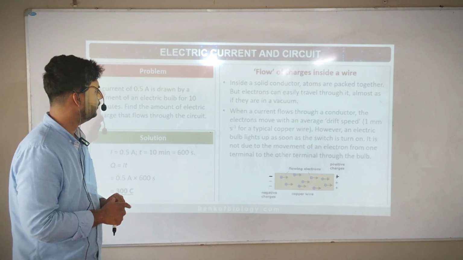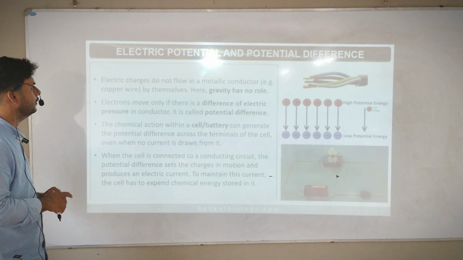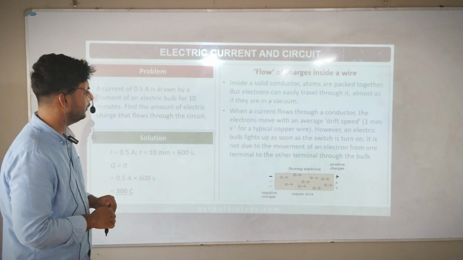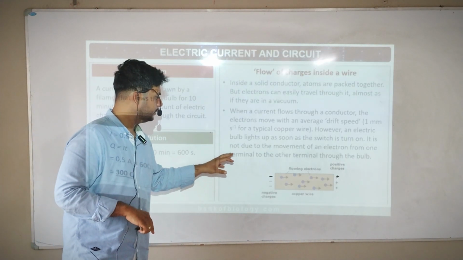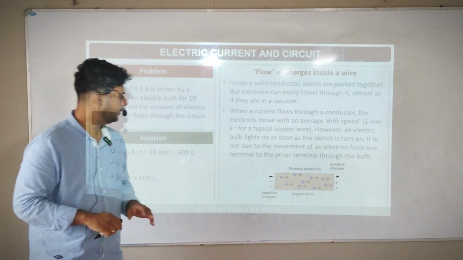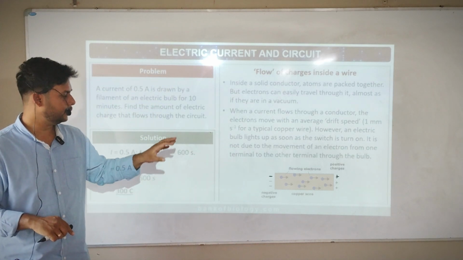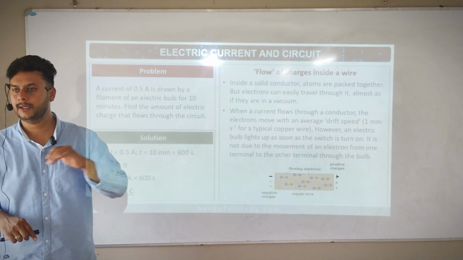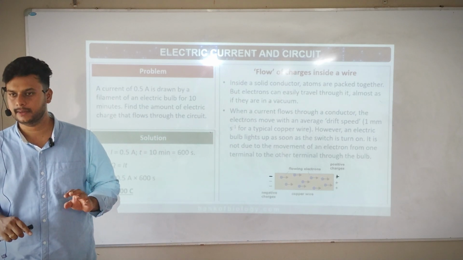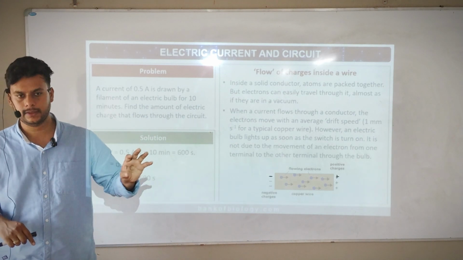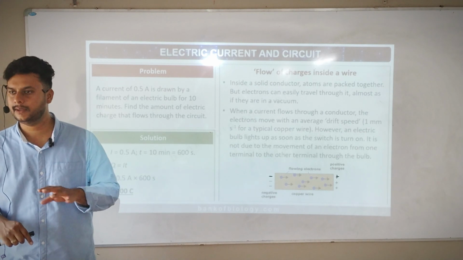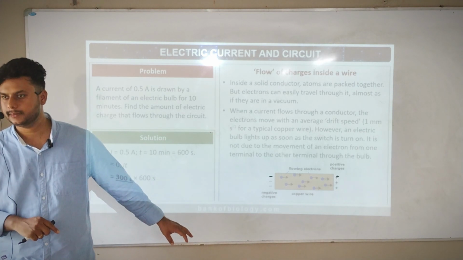Next page you take. So it is not due to the movement of an electron from one terminal to the other terminal through the bulb, but it's because of the drift speed. The speed of the current is very, very fast. So it will travel very, very faster in any circuit you take. Any doubts? Okay.